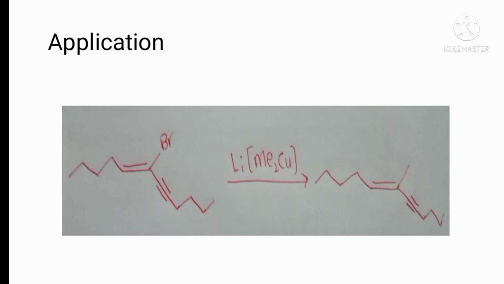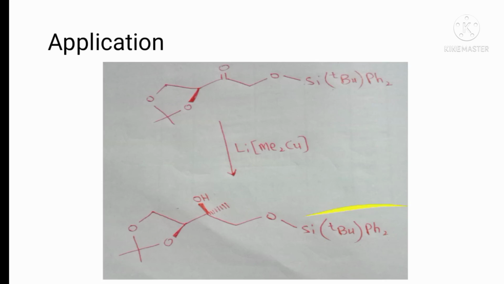Next application: we have a substrate, and the change that takes place is that bromine is replaced by a methyl group. Here addition of organocuprates across an olefin can also take place, but it also undergoes substitution. Here no addition takes place on the olefin or alkyne. Substitution of the halogen by the methyl group takes place. Bromine is replaced by the methyl group through the action of the organocuprate. So next is the example.